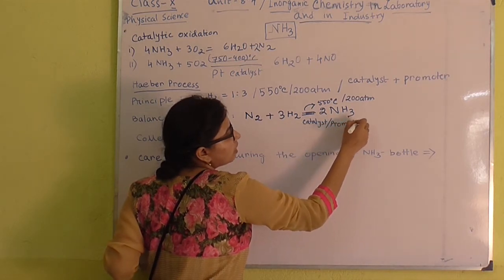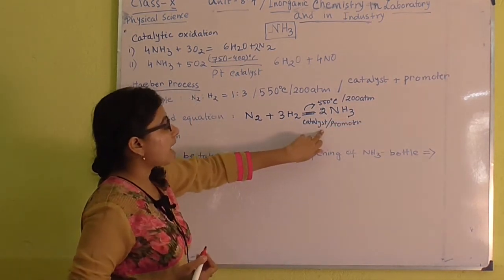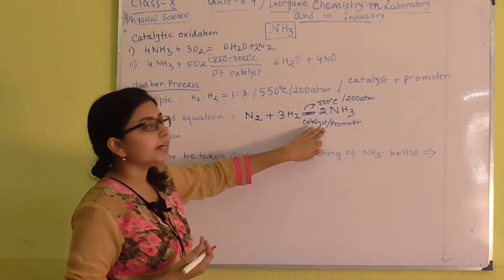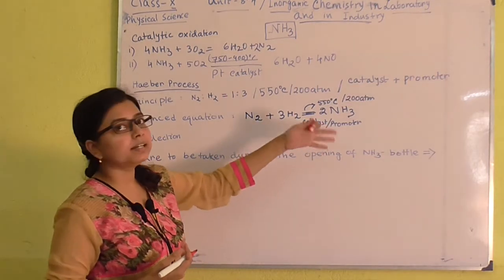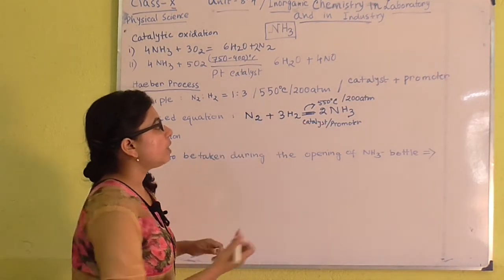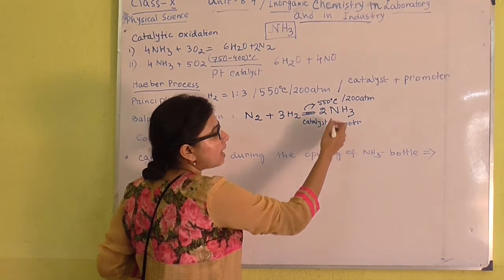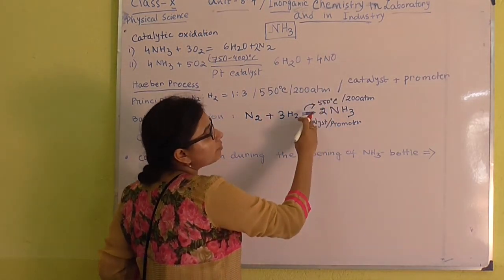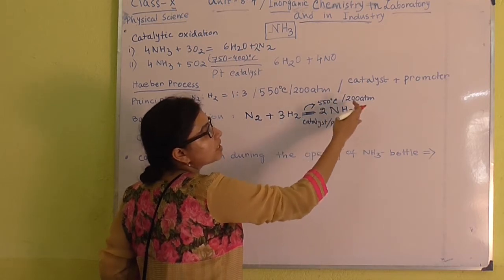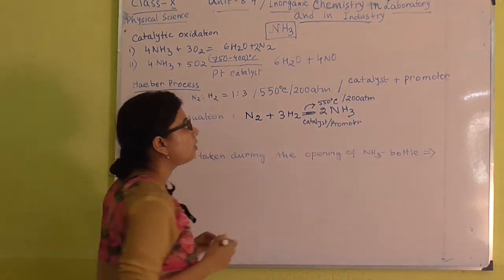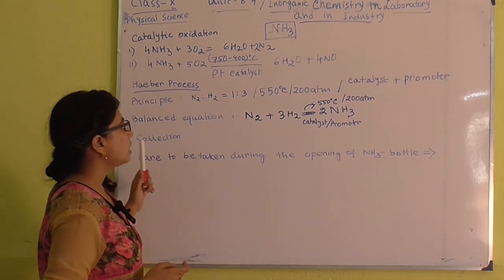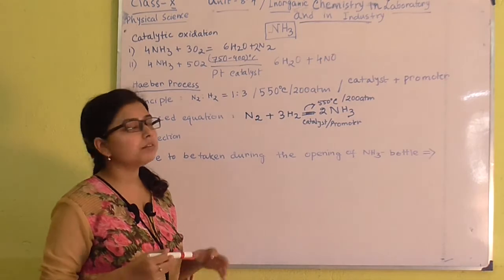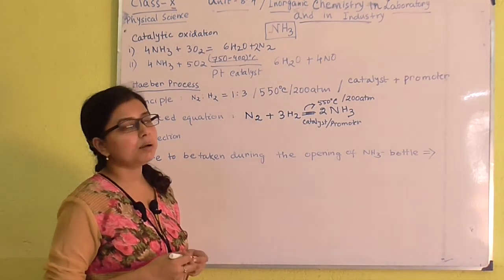These slash signs indicate in the medium. This is not indicating an alternating process. You have to write in this way, catalyst along with the promoter. And upper side of the equal sign you can mention the temperature and the pressure also. This is the balanced chemical equation, and collection is very easy. By the dissolution with water we can collect ammonia gas.